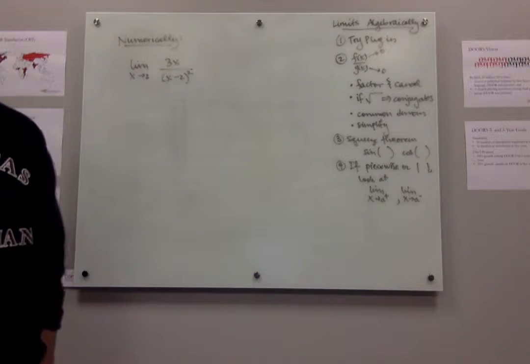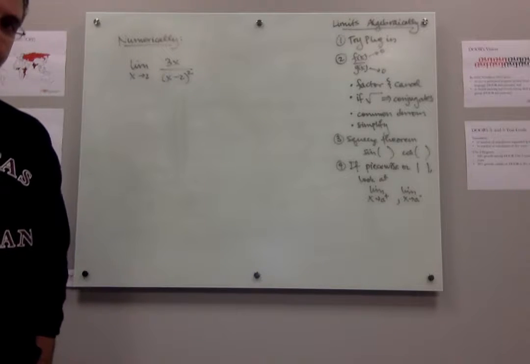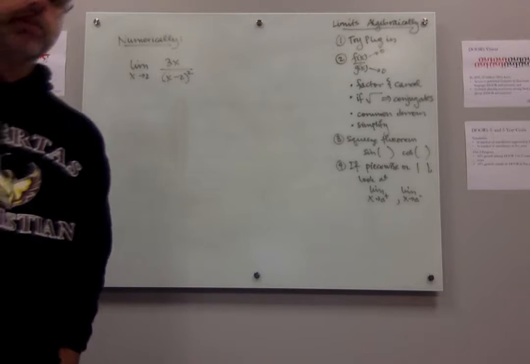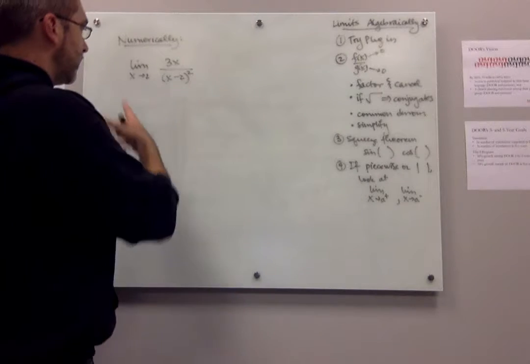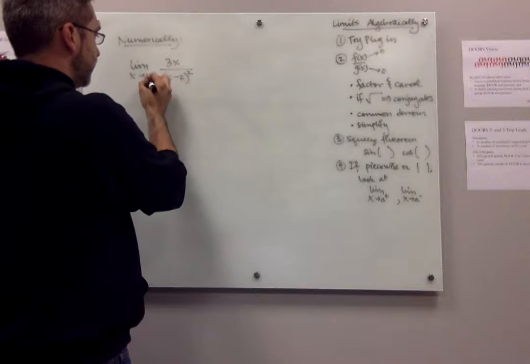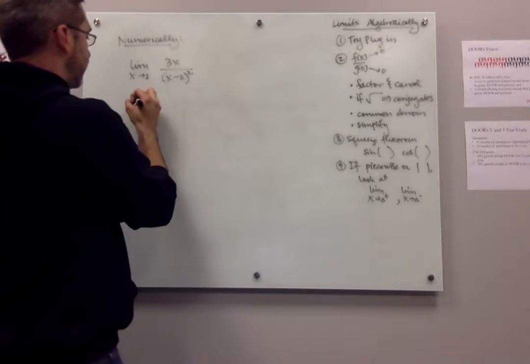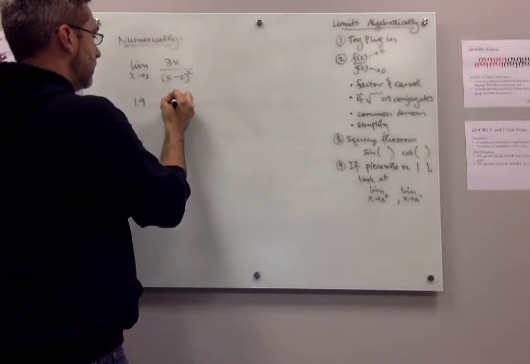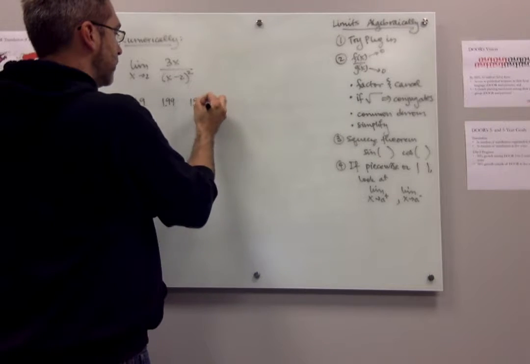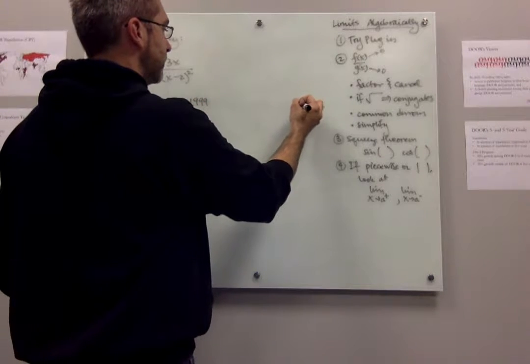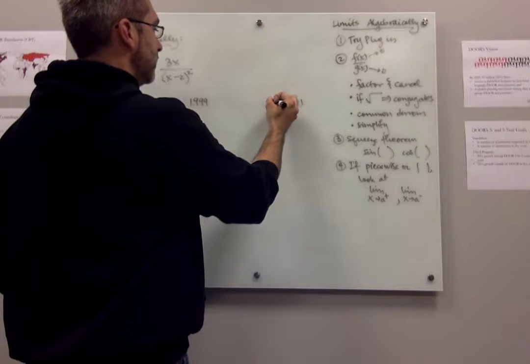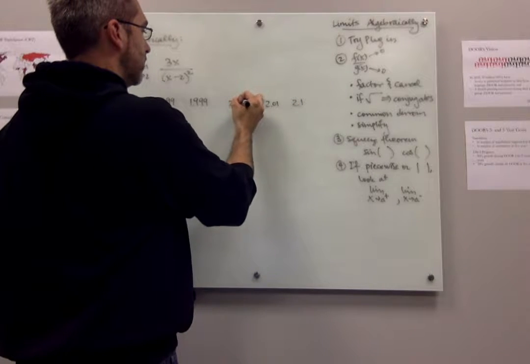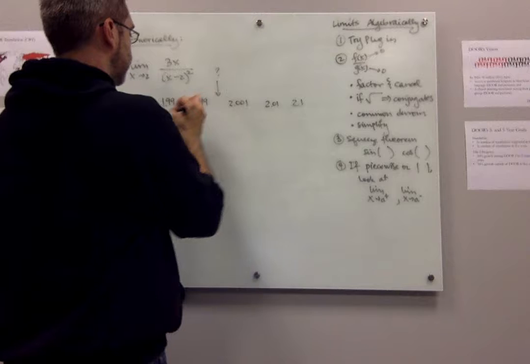Okay, and I want to know, what is this doing as x goes to 2? What we would typically do for a numerical limit is we'd take the number 2 and we'd go out a little ways. So I'd start at 1.9, do 1.99, 1.999, kind of similar, 2.1, 2.01, 2.0001, and we're kind of wondering what's happening here.